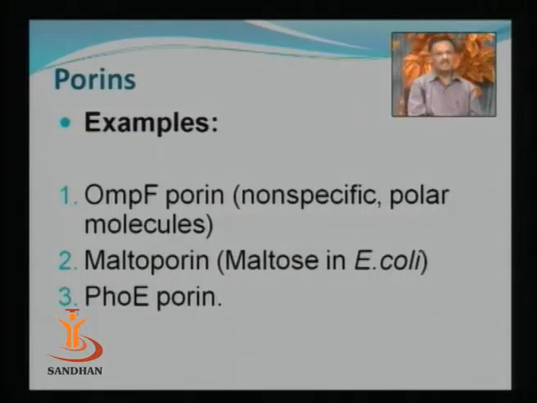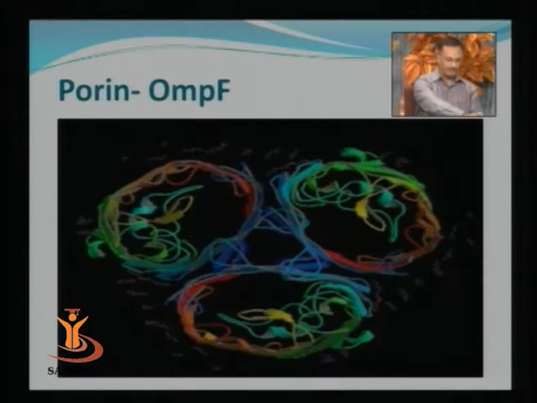In another case, there is another protein, maltoporin, and this maltoporin is present in E. coli, and it allows the entry of only maltose. That means this is an example in which the porin has specificity. So OmpF porin is non-specific in nature, while maltoporin is relatively specific. It will allow the passage of maltose in the case of E. coli. Another example of a porin can be the PhoE protein.